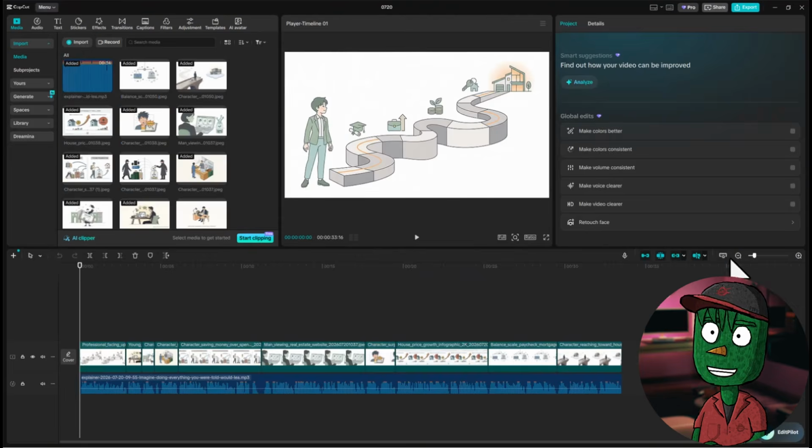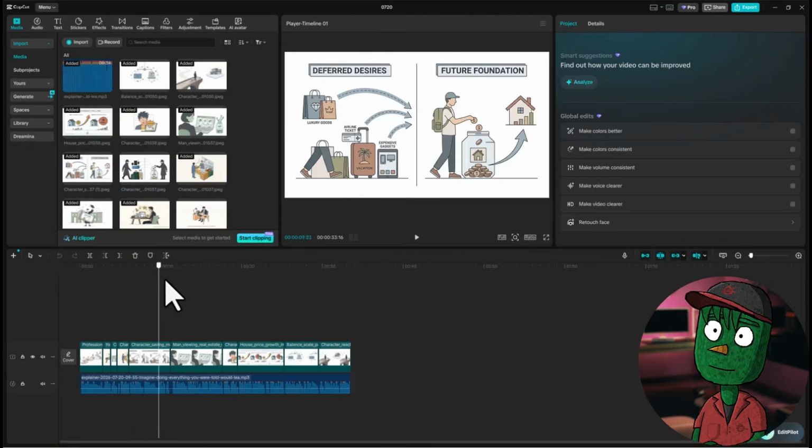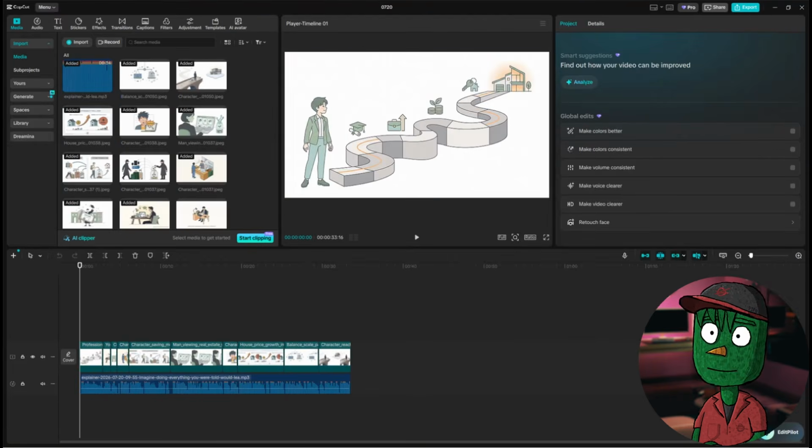So once you're done arranging all your images accordingly, following the voiceover, the next thing you want to do is add sound effects and background music if you want. You can now click on Export to save the video.